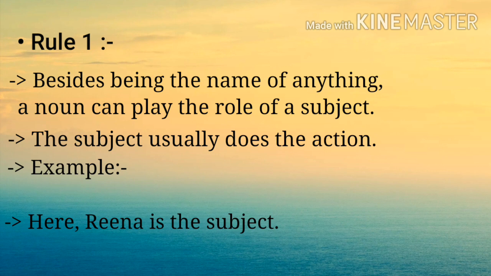Besides being the name of anything, the second thing is that the noun plays the role of subject. I told you earlier what the subject is. The short definition of subject is that the subject usually does the action. In any sentence, the one that performs the action is the subject. Example: Reena is happy. See, in this sentence, Reena is a noun and the name of a person. Here Reena is used as the subject. This is a basic rule. First rule.